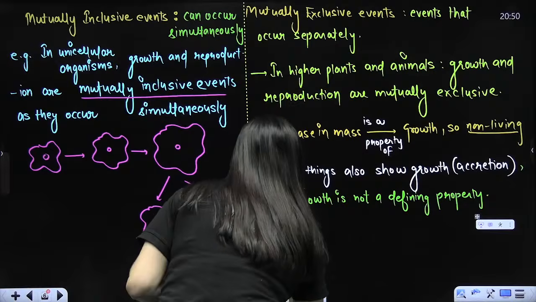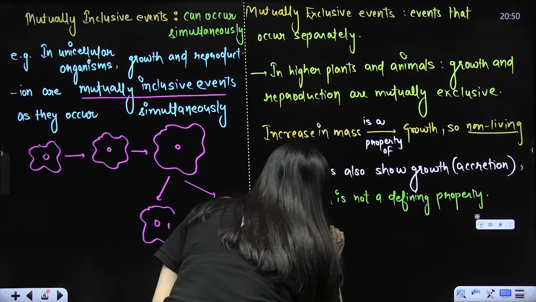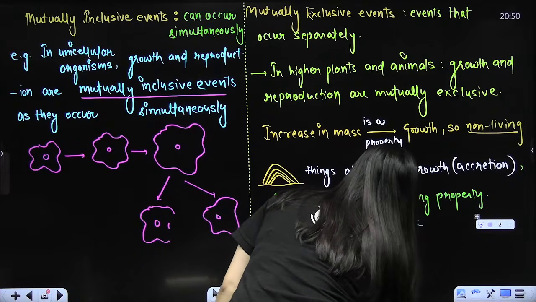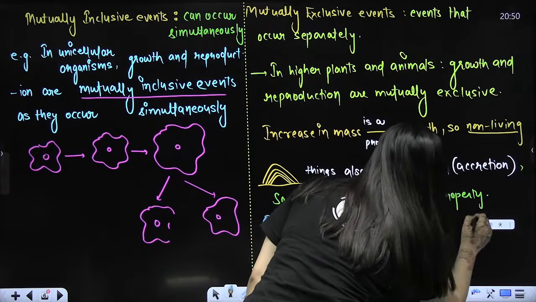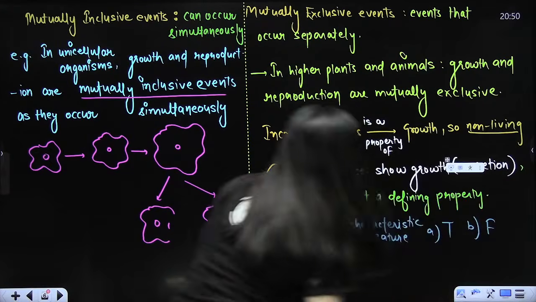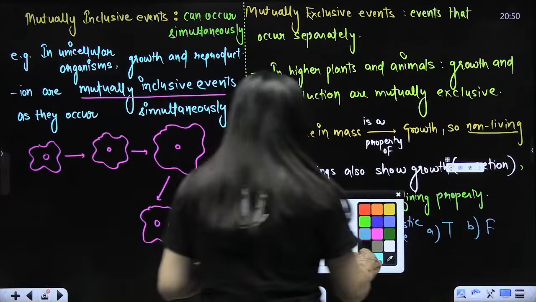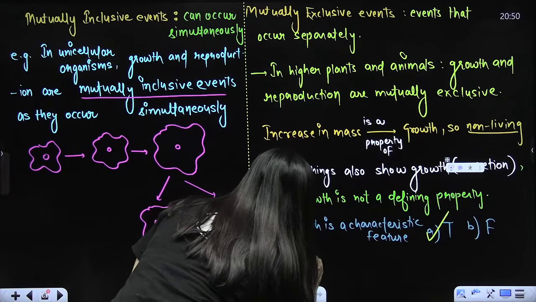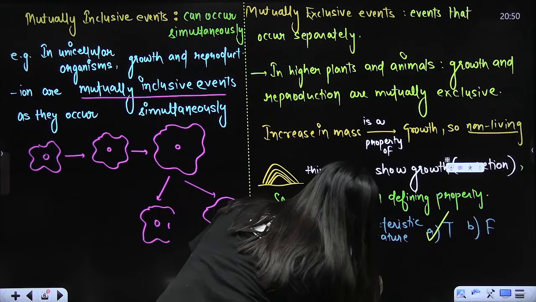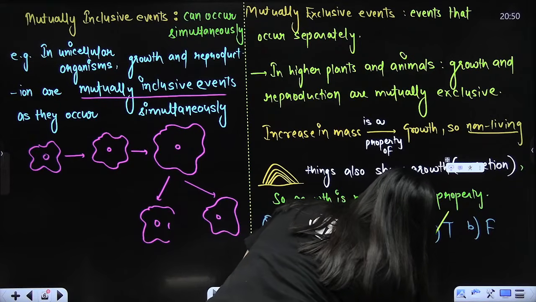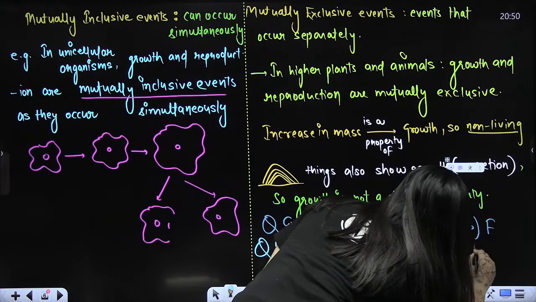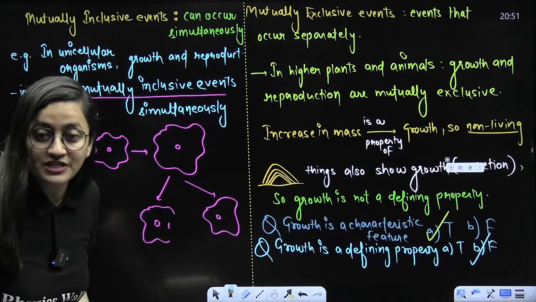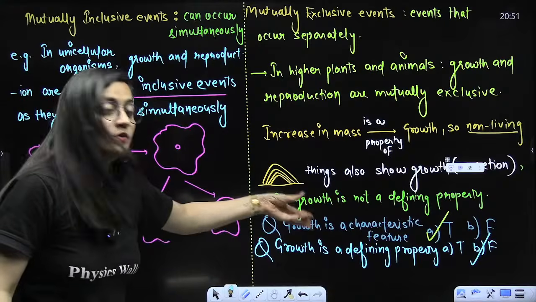So do remember these statements: growth is a characteristic feature. A option, true. B option, false. Growth is a characteristic feature. Yes, beta, this statement is true. Chaliye, second statement: growth is a defining property. Is it true or false? That's false, because growth is not a defining property. It is also shared with the non-living beings.